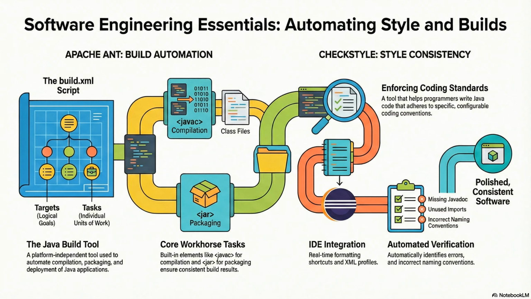Target 4, run. Depends on compile. And remember, fork true. Target 5, doc. Generates the Javadoc. The requirement here is that it must include private methods. You have to add a flag for that. And target 6, check. That's our Checkstyle integration. Runs the formatter verification we talked about at the very beginning. And throughout all of this, what is the golden rule? Do not hard code the classpath. Use the property that points to that shared lab directory. If you hard code a local path, it will fail when the professor grades it on the server.